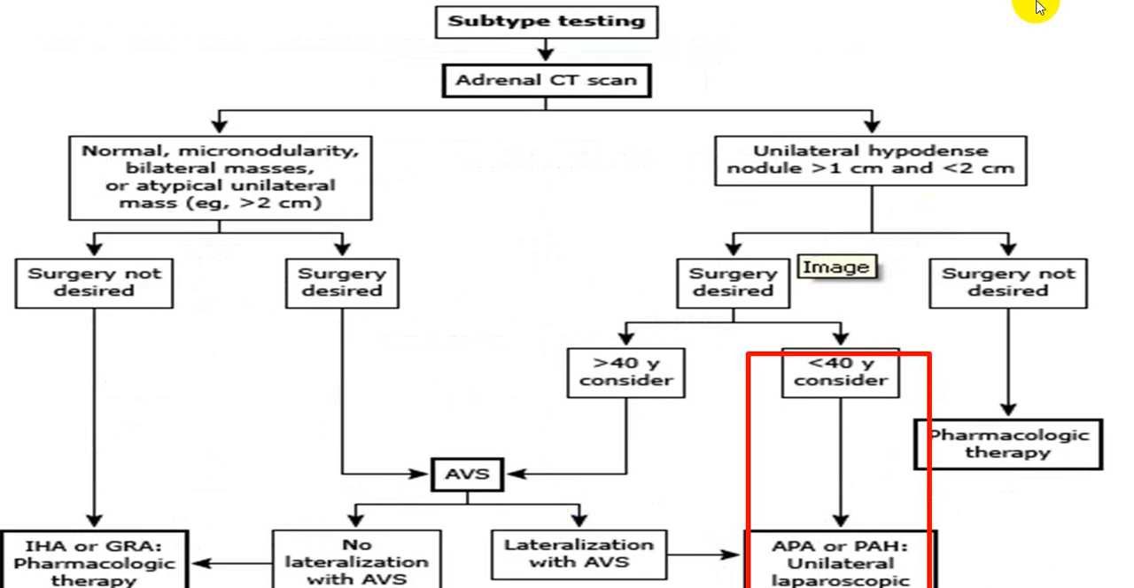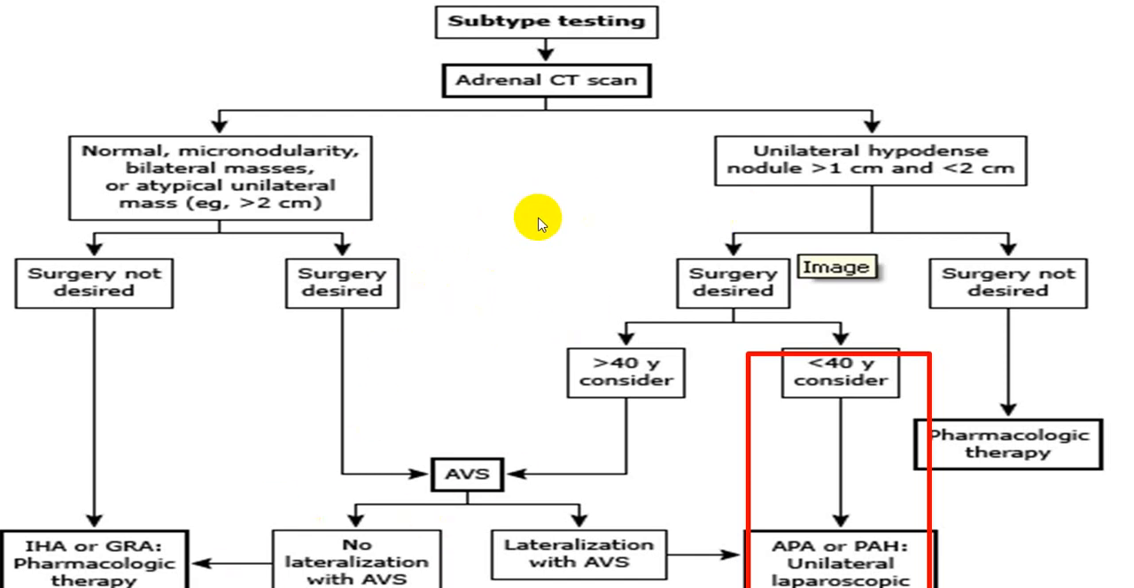Try to rule out those. And when you want to investigate for adrenal gland, go for adrenal CT scan. You can pick up adenomas, hyperplasia, etc., and you try to find out which side it is.